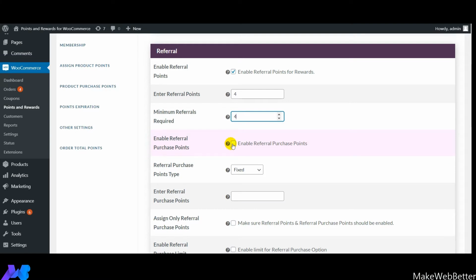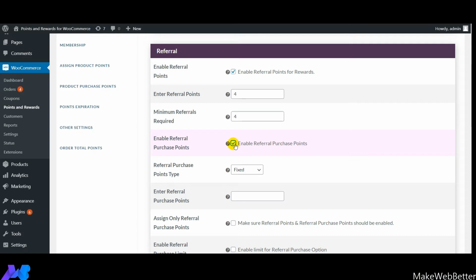So guys, this is one of the best features that have been newly introduced in the referral section. If you want to provide the referral purchase points to the referrer as soon as the referee has purchased some products at your online store, you can enable this functionality with the help of this setting.